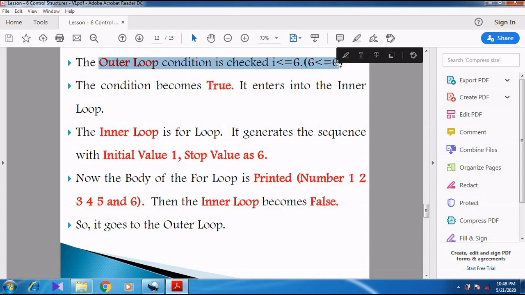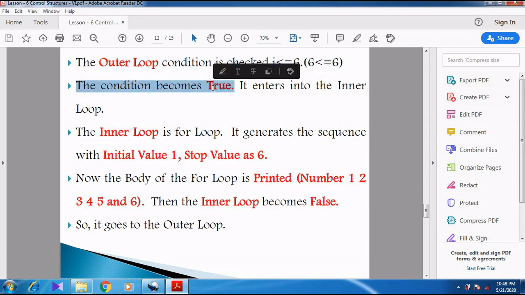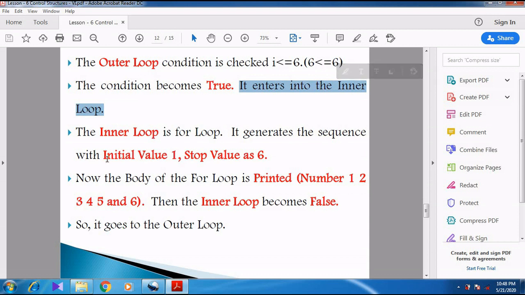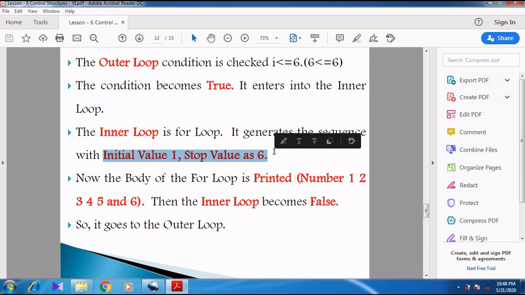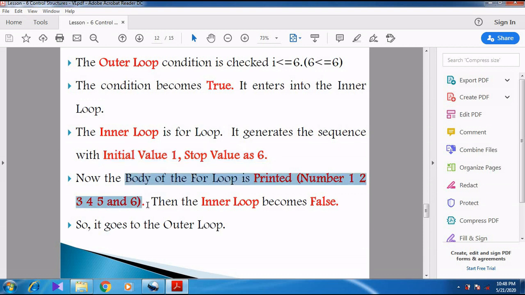So the outer loop condition is checked, and then the condition becomes true, and then it enters into the inner loop. So again the inner loop is the for loop. It generates the sequence from 1 to 6. So initial value is 1 and stop value is 6. So now the body of the for loop is executed, and then 1, 2, 3, 4, 5 and 6. These 6 numbers will be printed on the screen.